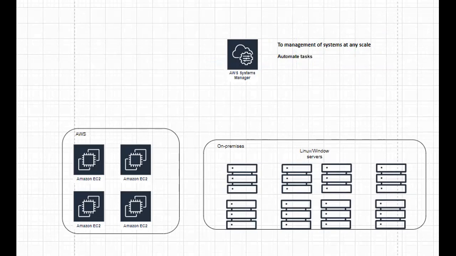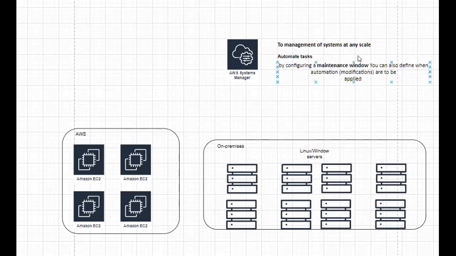Yes, you can configure this automation task at any time by configuring a maintenance window. By configuring a maintenance window, you can define when this automation task is applied, and when automation or modifications are to be applied.